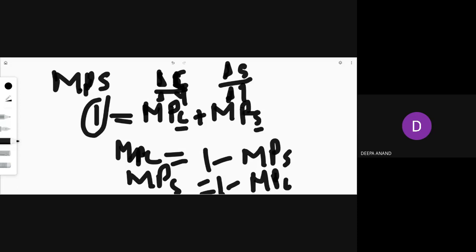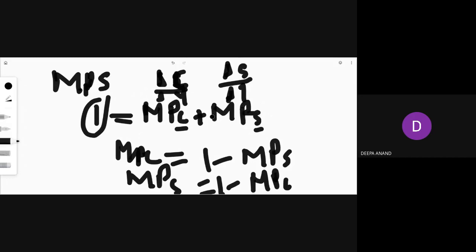1 minus MPC. Look at the board for a minute. Just start from the second line. 1 is equal to, that means total additional income, that is 1, is equal to, we are talking about the marginal propensity, consumption plus saving. So here also 1 is equal to consumption plus saving. As we are talking about marginal, it is MPC and MPS, as in the case there it was APC plus APS.